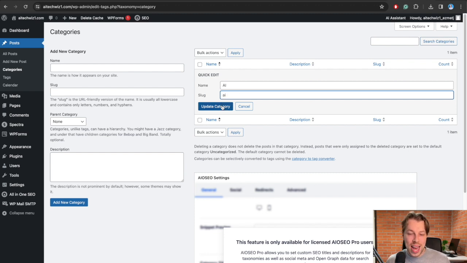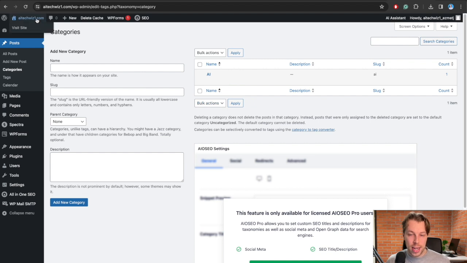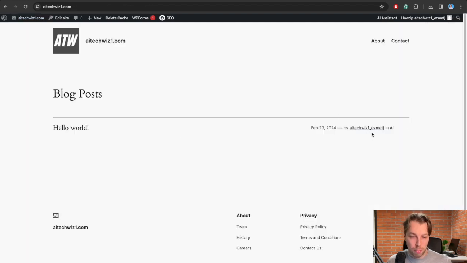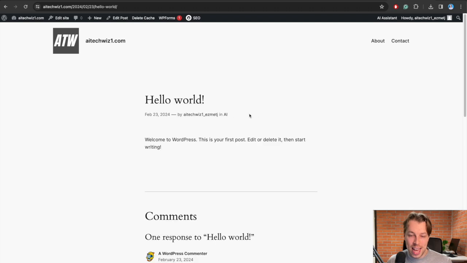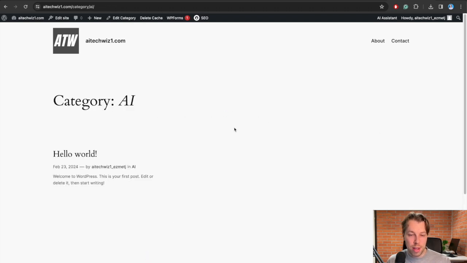So one can access this by typing in your domain name /category/AI instead of uncategorized. And now if we visit the site again, we can actually see that this blog post is published in the AI category. And this is really cool. And if I now click on this, I'm going to see all the AI category blog posts, and there is just one because there's just one blog post.